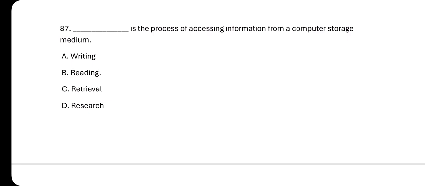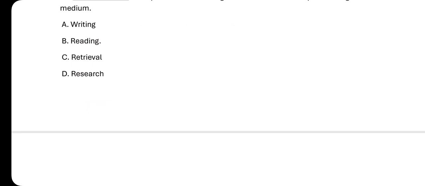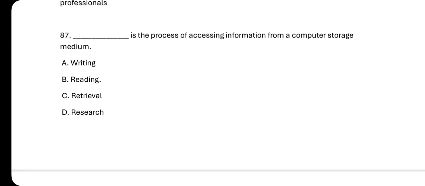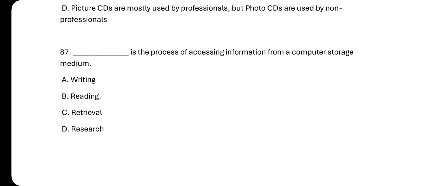A. Writing. B. Reading. C. Retrieval. And then D. Research. So the answer is what? Reading. It's reading. So reading is the process of accessing information from another computer storage. It's called reading.